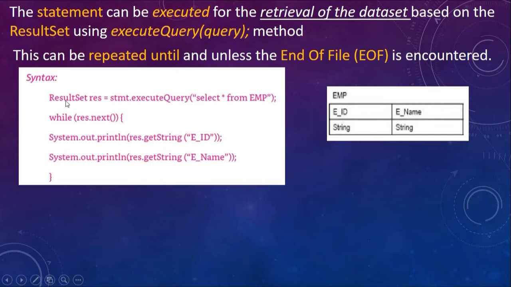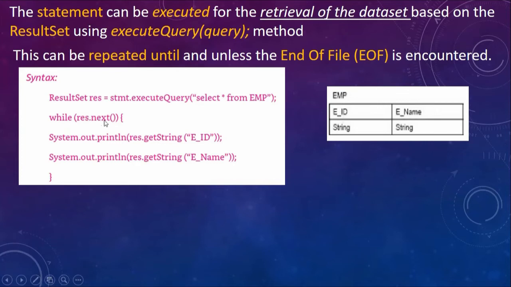So first, what this line does is it executes the query, that is select star from employee table, and it returns the result into the res object. Now the result that is returned may not be one tuple, it may be more than one tuple, maybe 10 tuples for example. So this while loop will execute as long as there are more tuples still to be printed as a result, right?